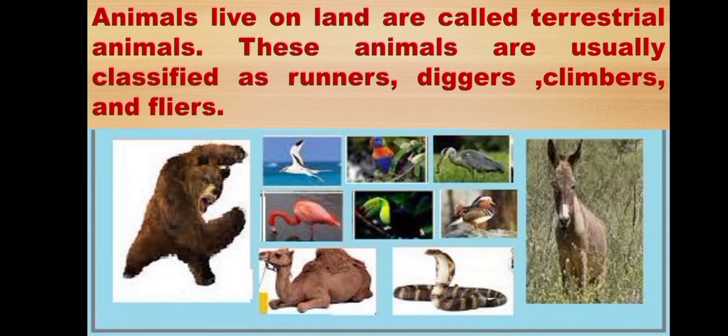Animals living on land are known as terrestrial animals. Those animals differ in their habits and ways of living. These animals are usually classified as runners, burrowers, diggers, climbers, and flyers.